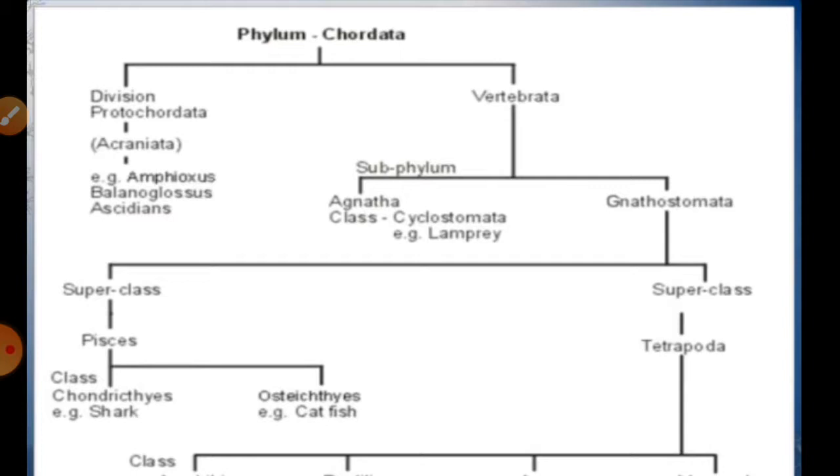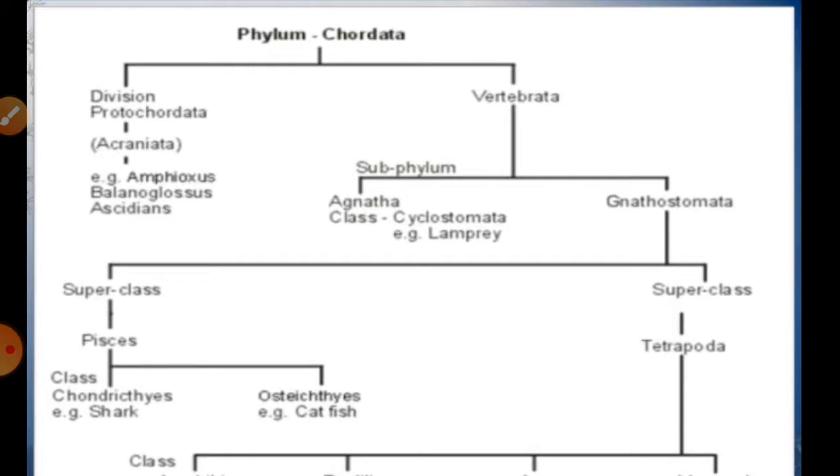Again we can talk about the circulatory system in these chordates, especially in the subphylum of vertebrata, that they have a closed type of circulatory system, right, with a ventrally situated heart. As well as the respiratory pigment hemoglobin is present in the blood corpuscles, RBCs. Excretory organs consist of a pair of kidneys, and they are unisexual and lack asexual reproduction, right.